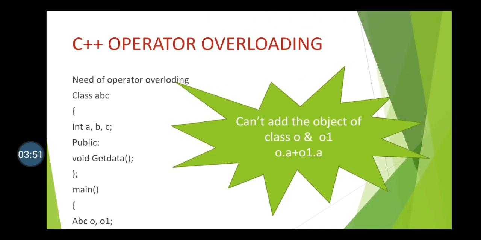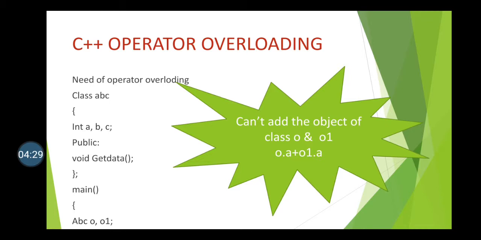In short, my ABC class has three data variables, and when I declare the objects O and O1 of this ABC class, can I add these two objects? Can I write O plus O1 equals O2? Can I do this type of addition with the plus operator? No, we can't add these two objects with a plus sign in the regular way.